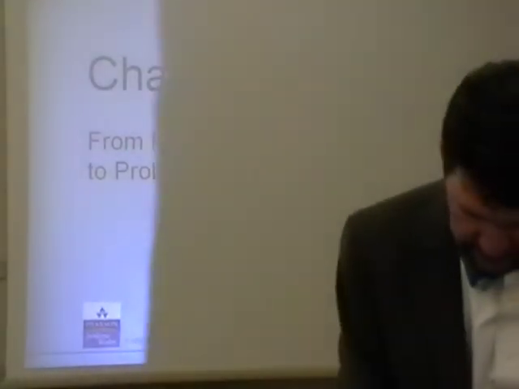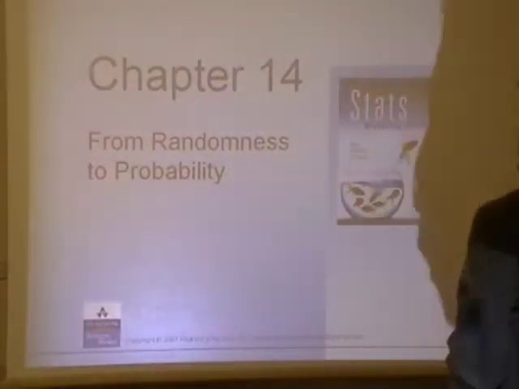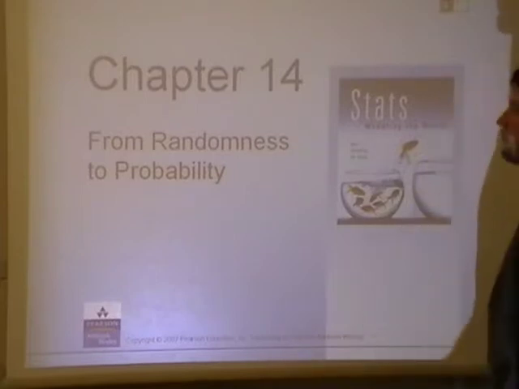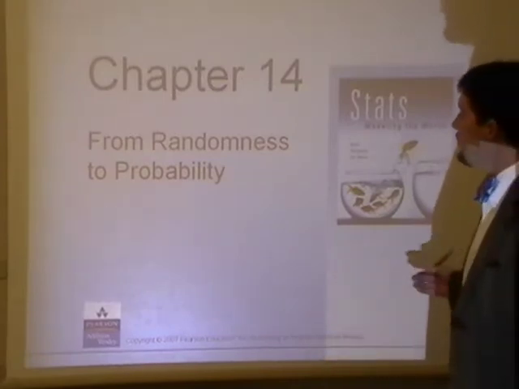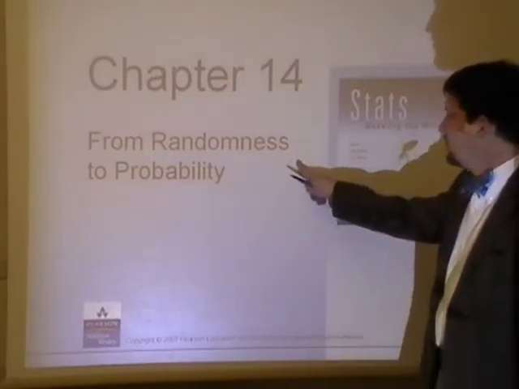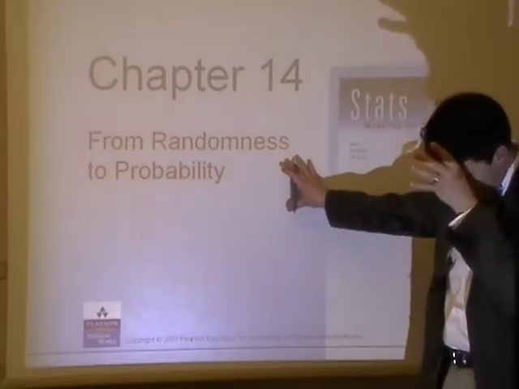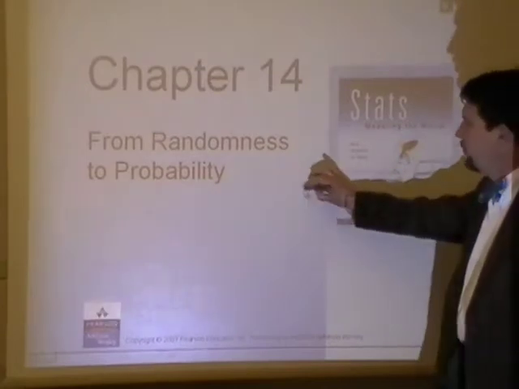Okay, we are now looking at Chapter 14. Chapter 14 says from randomness to probability because it comes after Chapter 13, which comes after Chapter 12, which comes after Chapter 11, and that would be dealing with sampling and randomness. And randomness to probability actually makes a lot of sense because probability is based off of random events.